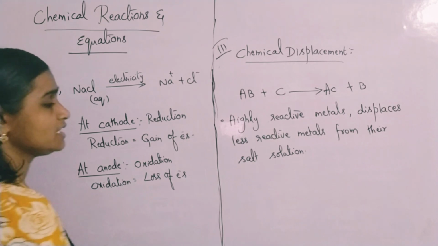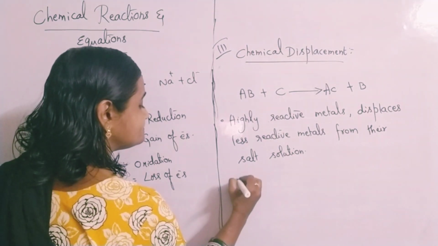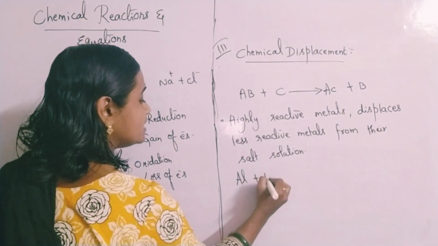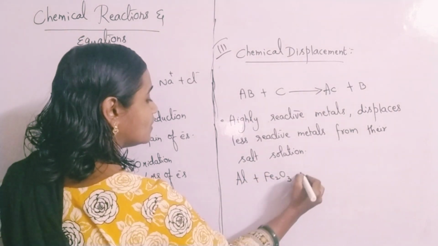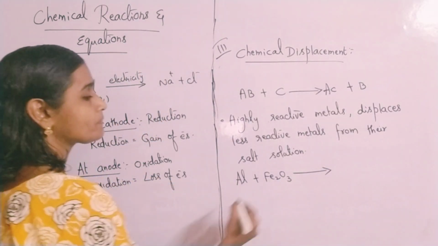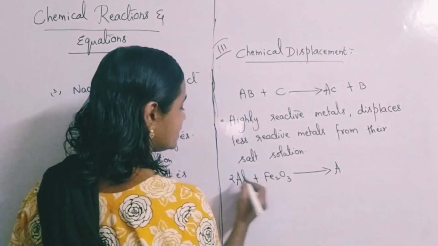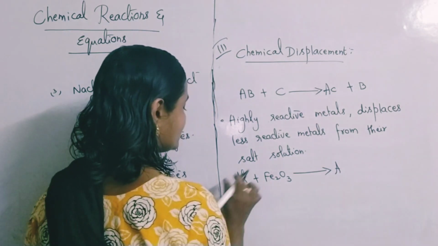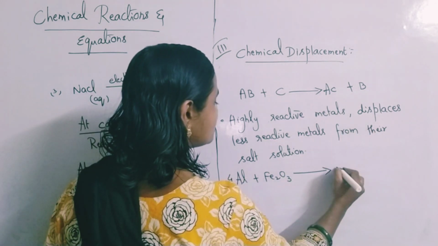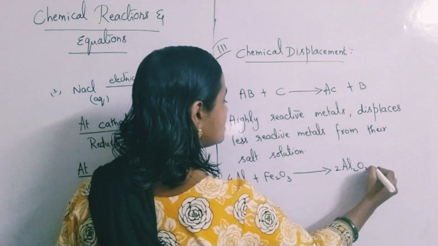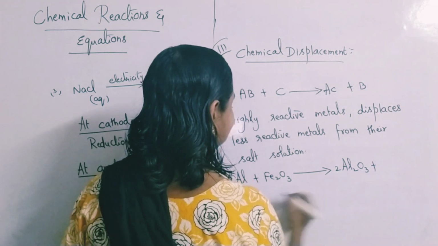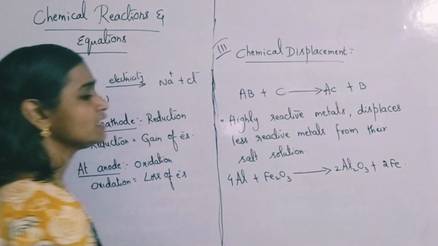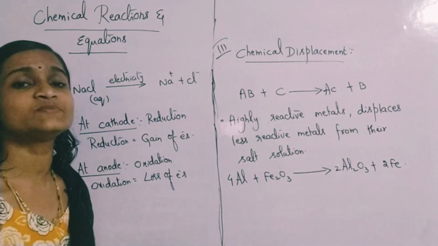Like you can take the example of aluminium reacting with iron oxide. It gives what? Aluminium oxide. 2Al plus Fe2O3, 4Al we have to take here, 4Al. So that gives you 2Al2O3 plus 2Fe. So this reaction is called a displacement reaction.